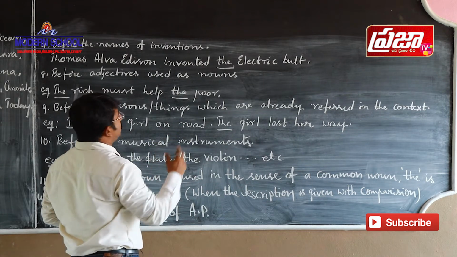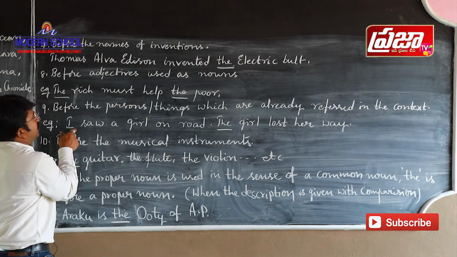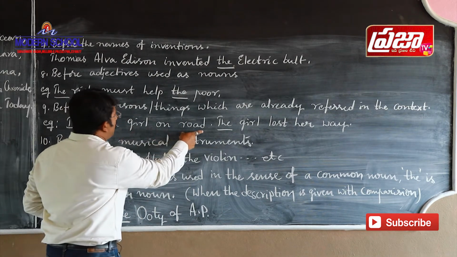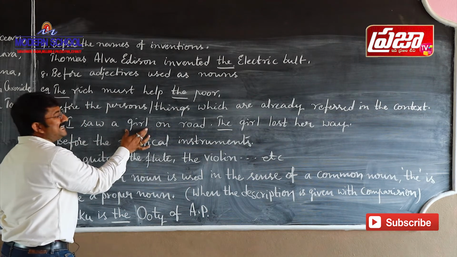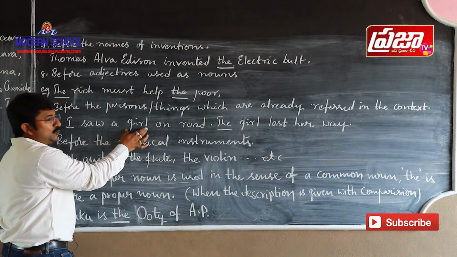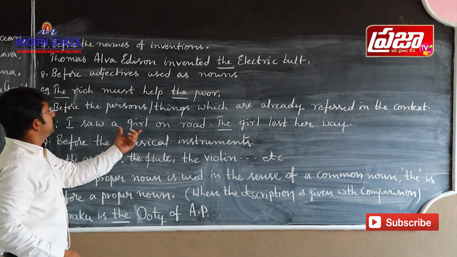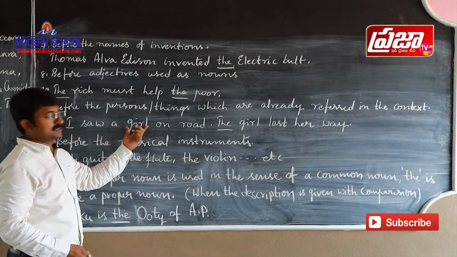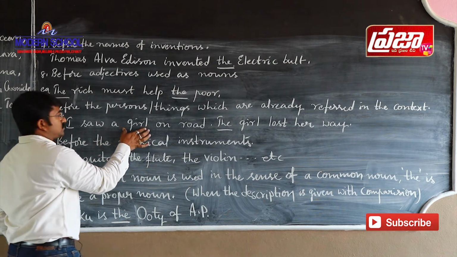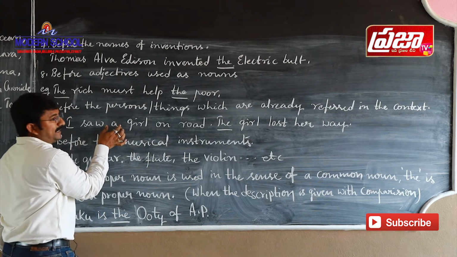See, if you take here, "I saw a girl on the road." Here girl is an indefinite noun, singular, and countable also. So here we used the indefinite article.